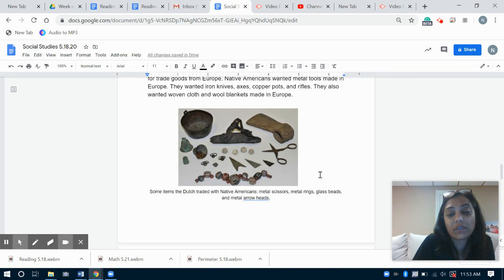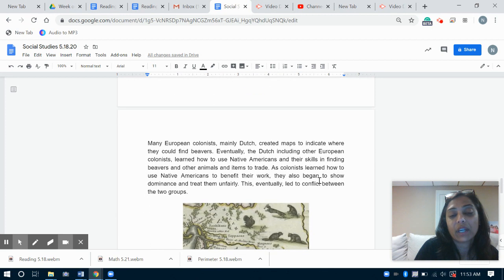So the Europeans that were coming over, once they found out that they could trade for the beaver fur and other items and animals, they knew what they needed to take over, and this is what they would bring over. So these are some items that Dutch traded with Native Americans. You can see some metal scissors, some metal rings, some glass beads, and metal arrowheads, right? And so many other things. So those are some things that were traded with the Native Americans.